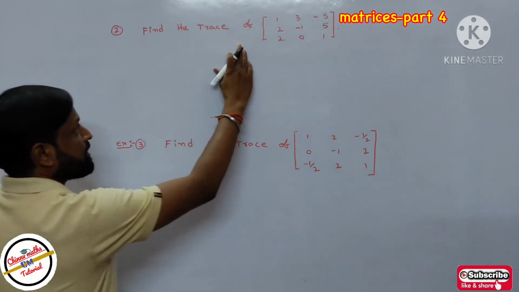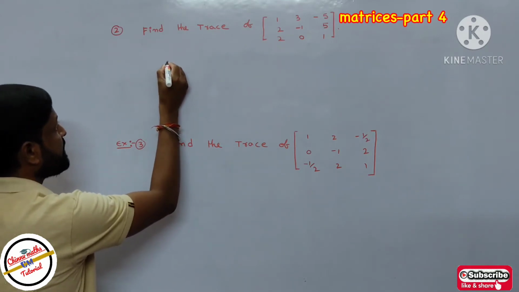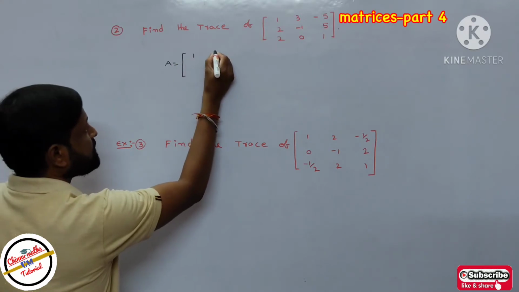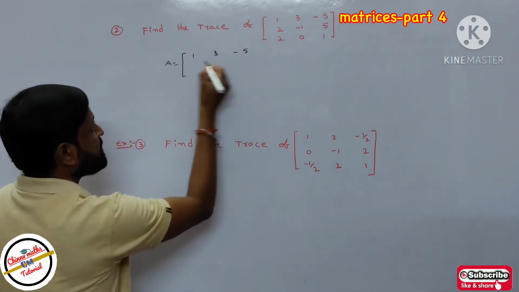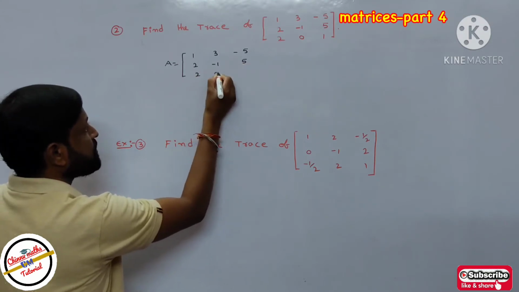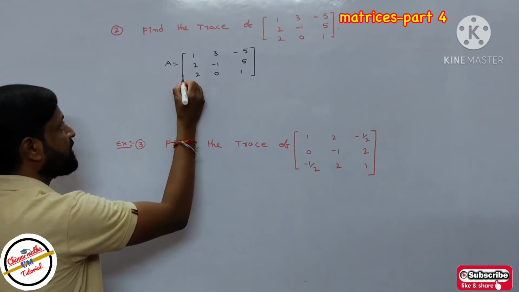Find the trace of a given matrices. See here, suppose the given matrices, I will take A equal to 1, 3, minus 5 and 2, minus 1, 5, 2, 0, 1. It is a given matrices. I will take it as matrices of A.